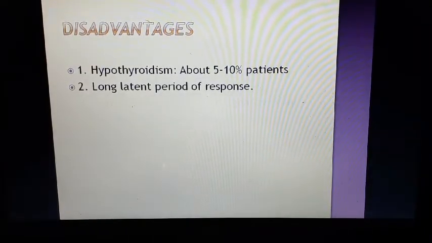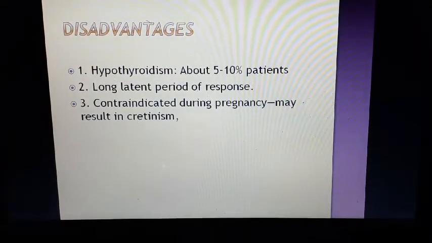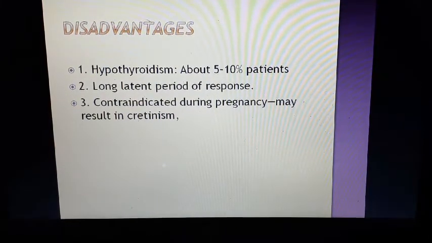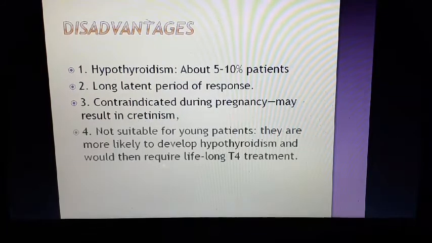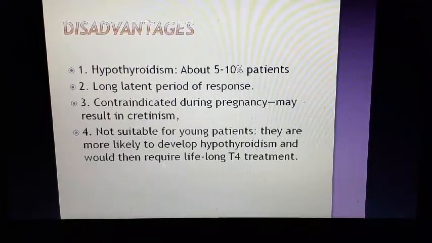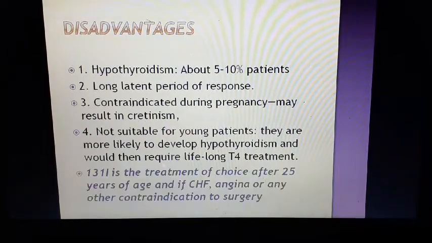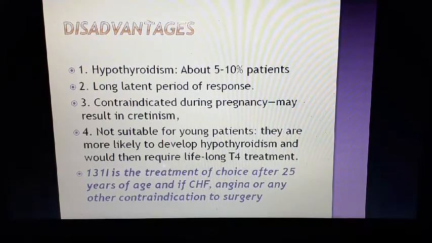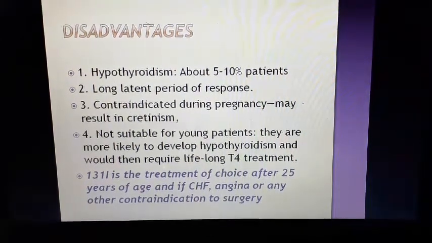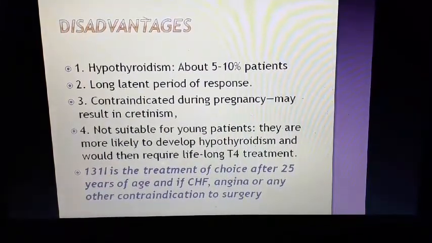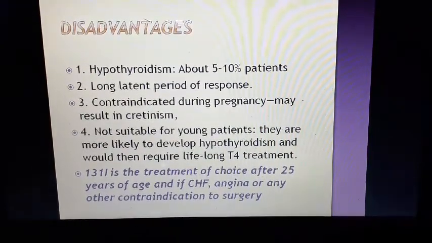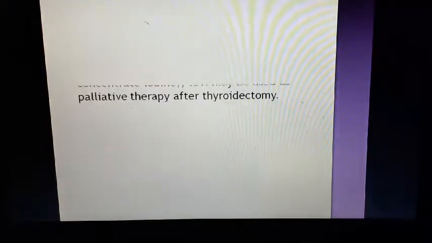Often 3 months time needs to be given to control the disease, and it is contraindicated during pregnancy, may result in cretinism, and not suitable for young patients. They are more likely to develop hypothyroidism and would then require lifelong T4 treatment. So 131I is the treatment of choice after 25 years of age, and if heart failure, angina or other contraindication to surgery. So often in some patients surgery is not possible because of poor cardiac status, then radioiodine therapy is a very good option for them.